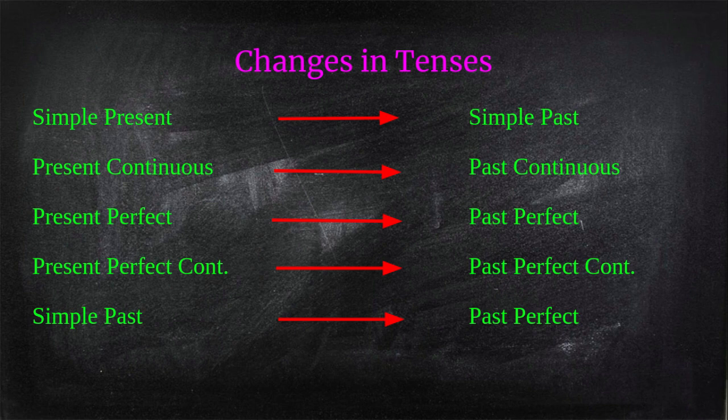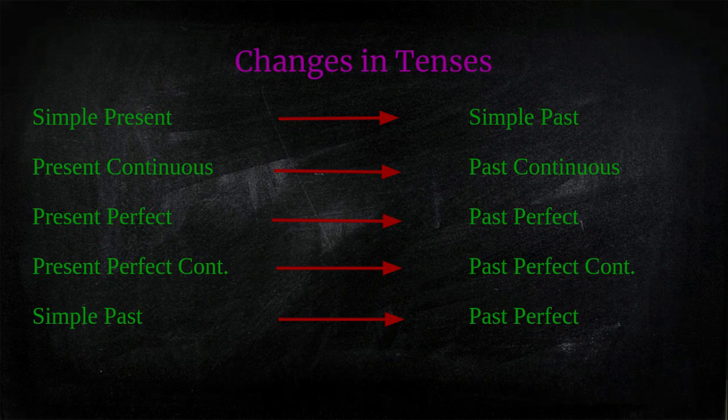And this one is very important. The simple past tense changes into past perfect tense. This is where most of the students make mistakes. They keep the simple past tense in simple past only. They don't change the tense. If there is some confusion, don't worry. We will understand when we solve some examples.